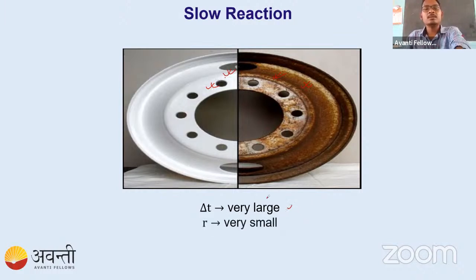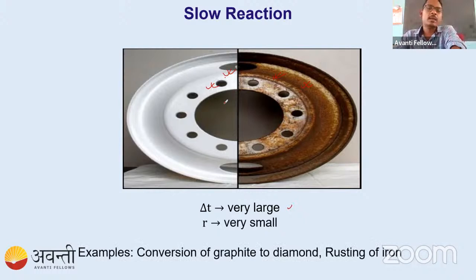Examples, as we have already discussed, are the conversion of graphite into diamond or rusting of iron. These are some slow reactions. You can think of other reactions also, which are fast, moderate, and slow. You can write one or two in the chart also, so that we can discuss. I hope everyone understood the types of reaction according to their speed. Those are three: fast, moderate, slow. Okay, so let's proceed.